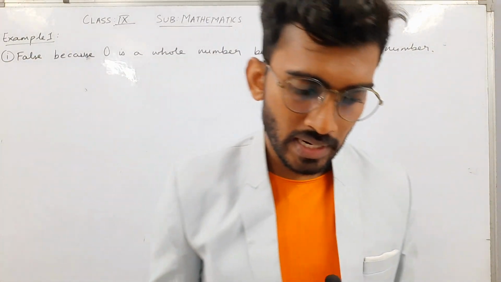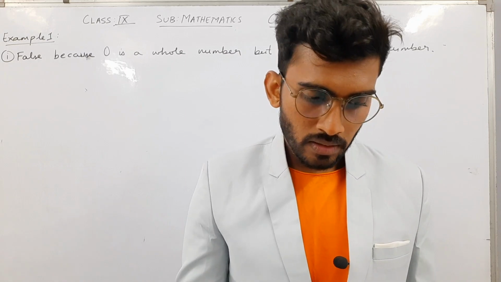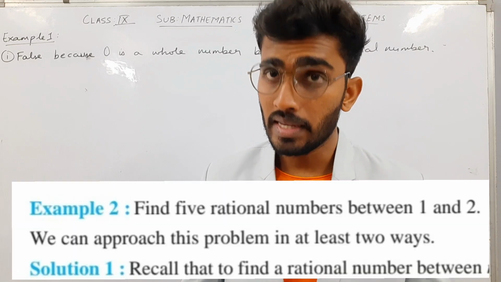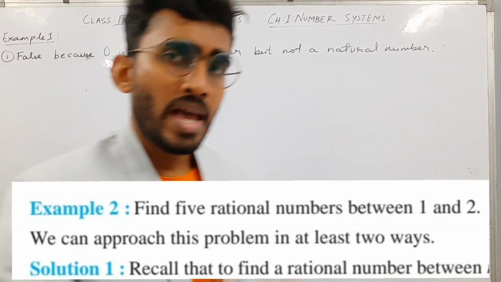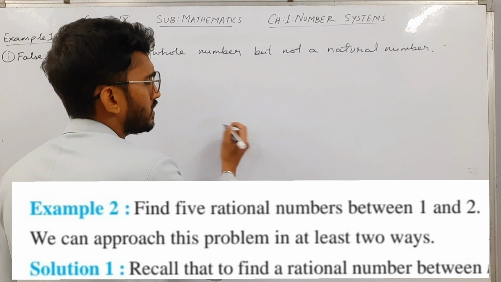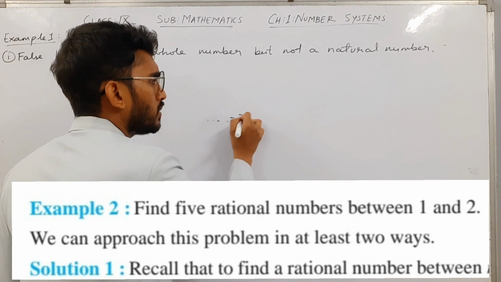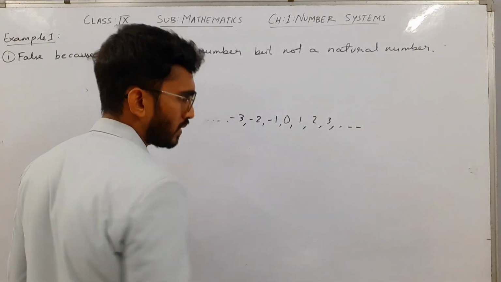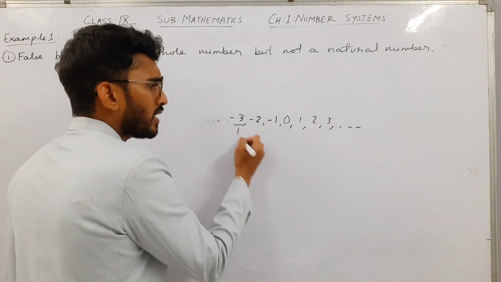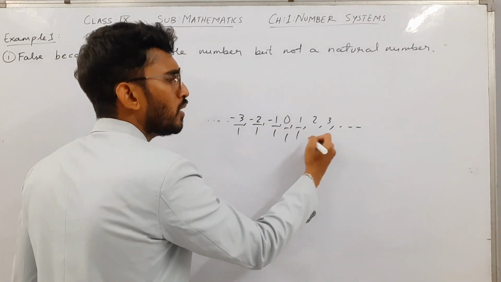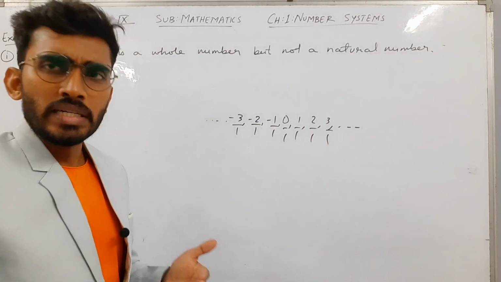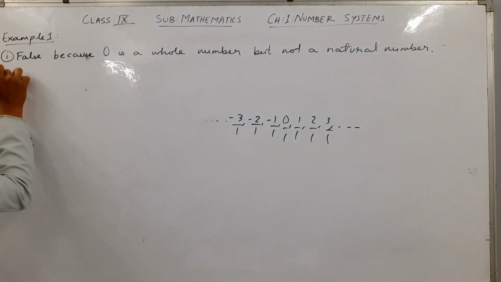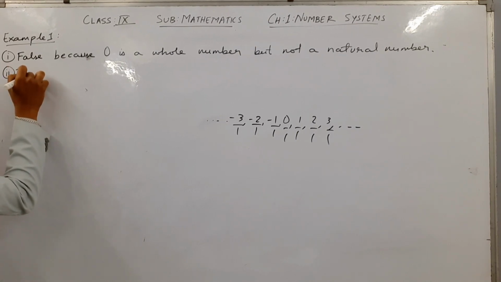Let's go to the next question, and the question says that every integer is a rational number. Now you say, what is the answer? Yes, the answer is true, because every integer, we saw negative numbers, 0, 1, 2, 3, positive numbers as well. All these numbers can be written in which form? P by Q, where P and Q are integers and Q is not equal to 0, and that is the reason why the statement is true. We'll write, yes, it is true. Why?